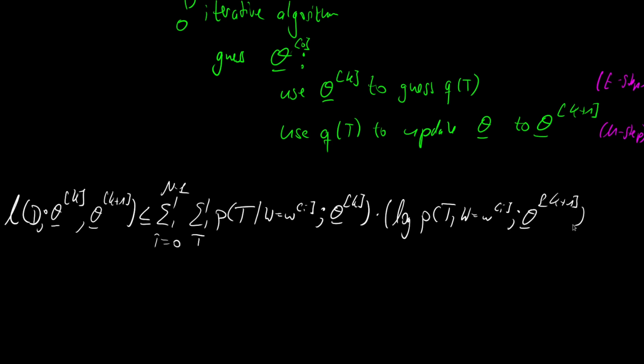And then minus the logarithm of the posterior again, so the logarithm of P given Wi under the old parameters.